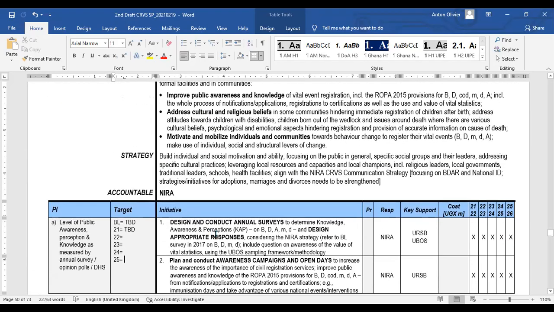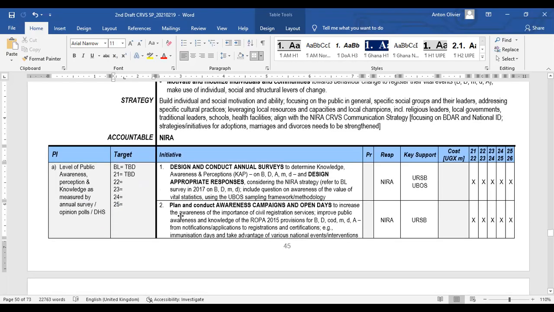Then on the right-hand side, what are the initiatives? What are the things that we have to do to achieve that objective, as measured by these performance indicators and targets? So, for example, we design and conduct annual surveys is one. A single responsibility, NERA. We try to keep it single responsibility, because that institution will take responsibility for doing this project. Not typically the project manager.